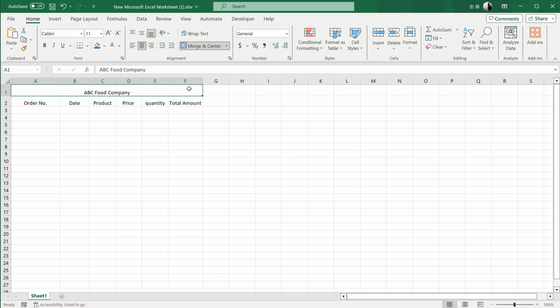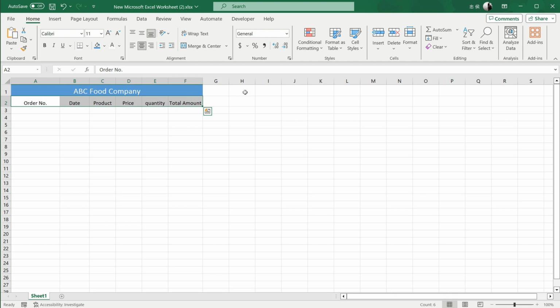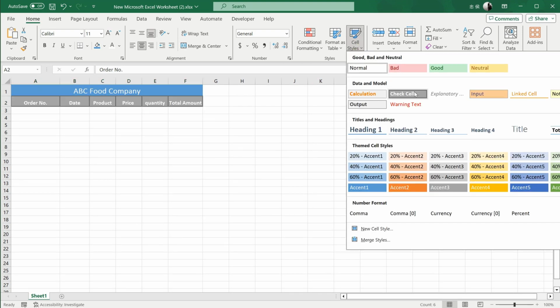Of course, we can also do some simple embellishment of the title text. For example, I can slightly enlarge the text, make the text bold, change the background color of the cell, change the text color. Of course, we can also change the font of the title. Excel even provides some simple design templates for you to quickly apply. For example, I can select the second row of titles and select cell styles to apply my preferred design.